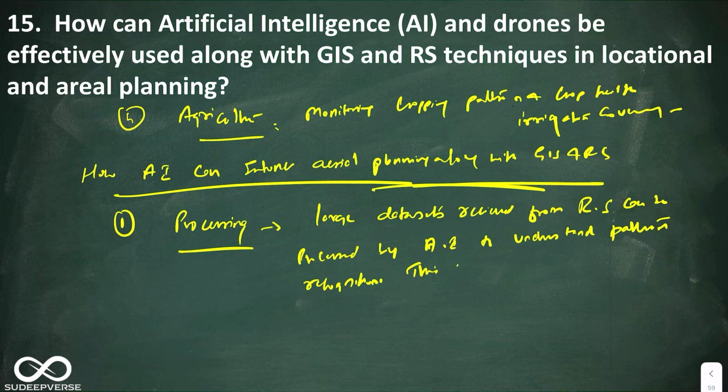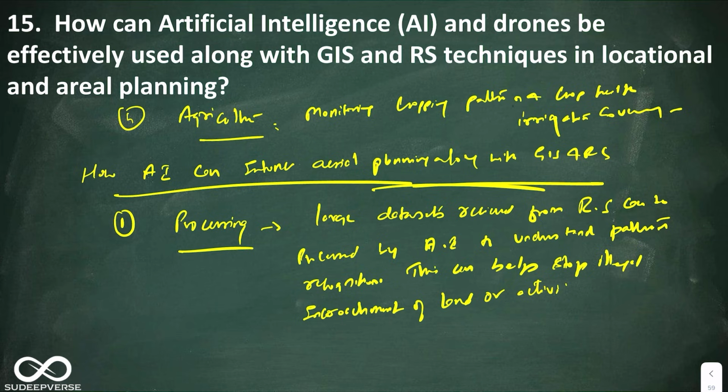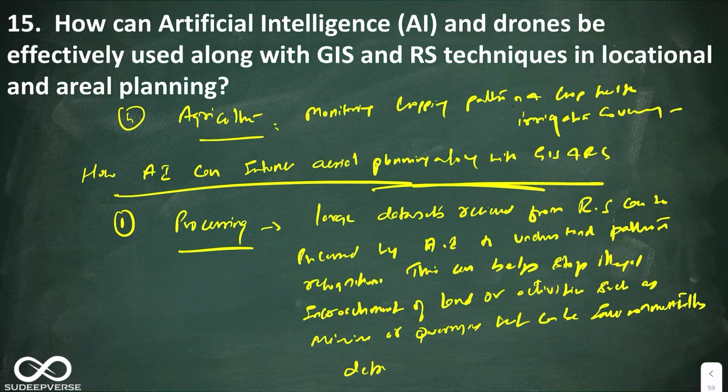This can help stop illegal encroachment of land or activities such as mining or quarrying that can be environmentally detrimental. Okay, so this is regarding processing.